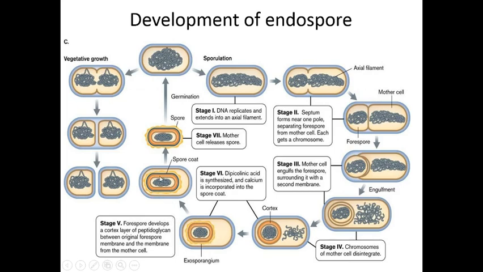And you can see this one is the spore coat, the dark black colored spore coat, which is very compact in nature. And you can see in the final stage the mother cell releases the spore, and in this way the total bacterial endospore develops inside the bacterial cell. So this is all about how the bacterial endospore actually forms in an unfavorable condition.